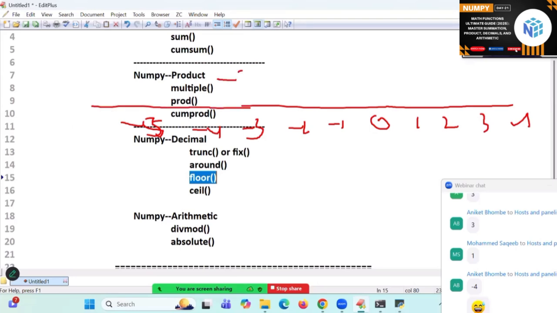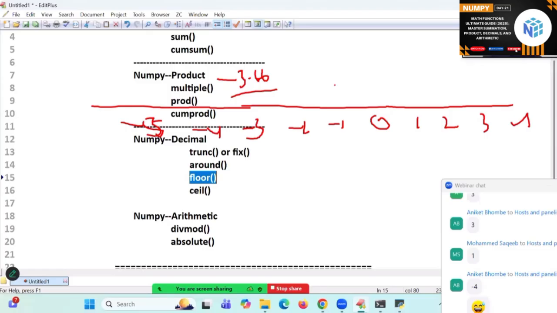I said minus 3.66. What is the nearest lowest value?